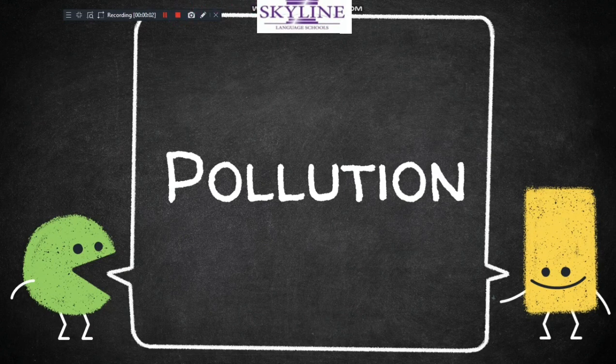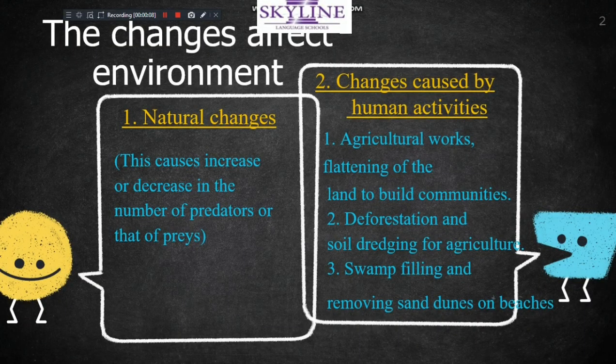Okay, we will continue to learn about pollution. What does it mean by pollution? We have changes that affect our environment, like natural changes and changes caused by human activities. Natural means something that occurred by Allah.